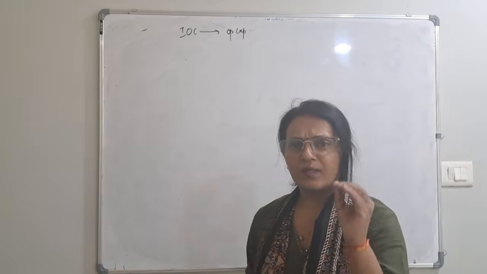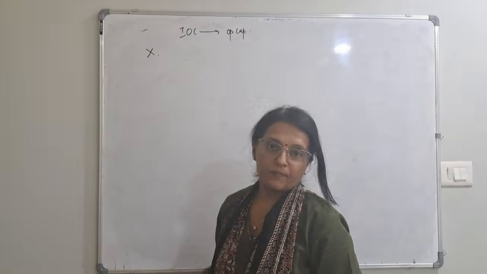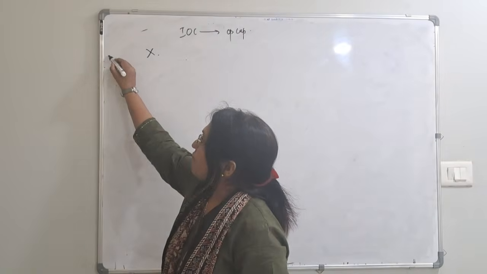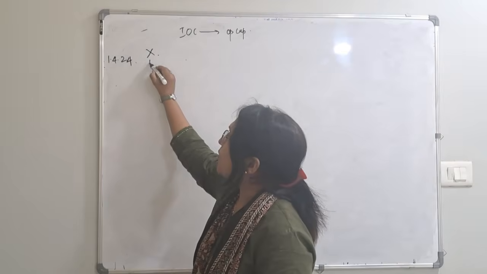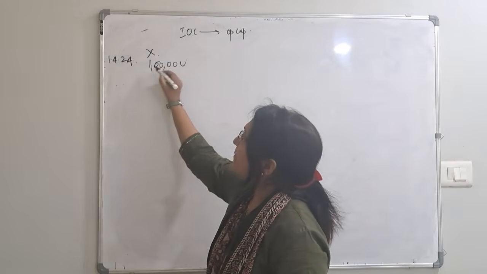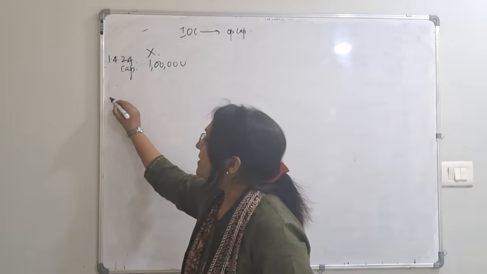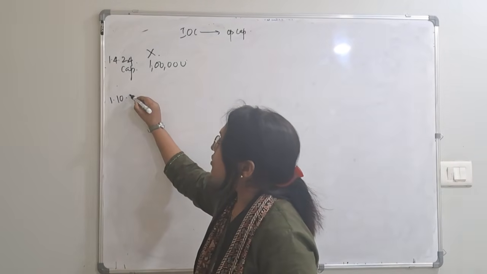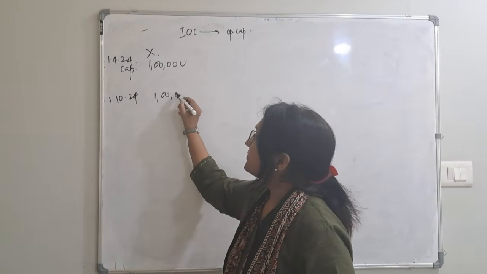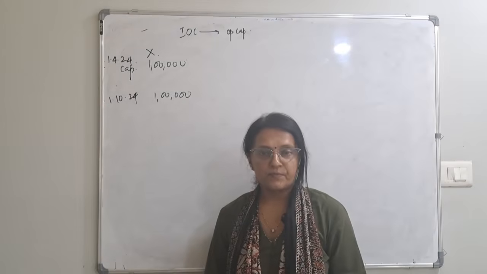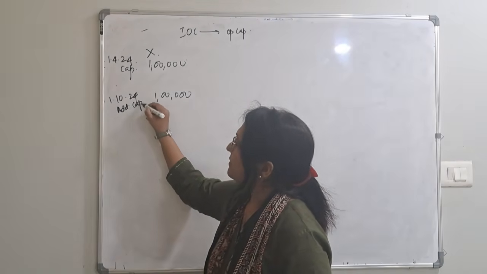So in this case, I will take one small example. Suppose X is there, okay? On 1st of April 2024, X has invested 1 lakh rupees. This is the capital that he has invested, okay? Again on 1st October 24, he again adds 1 lakh rupees. Got it? This is the additional capital.